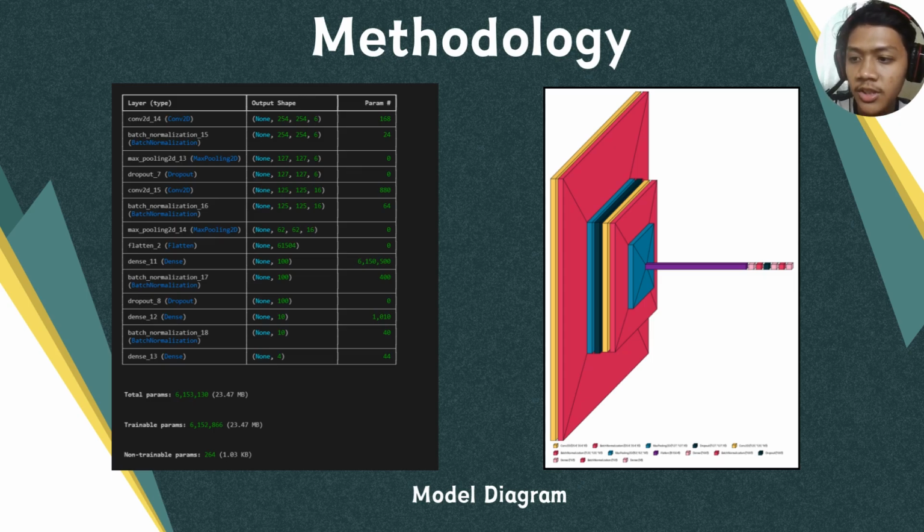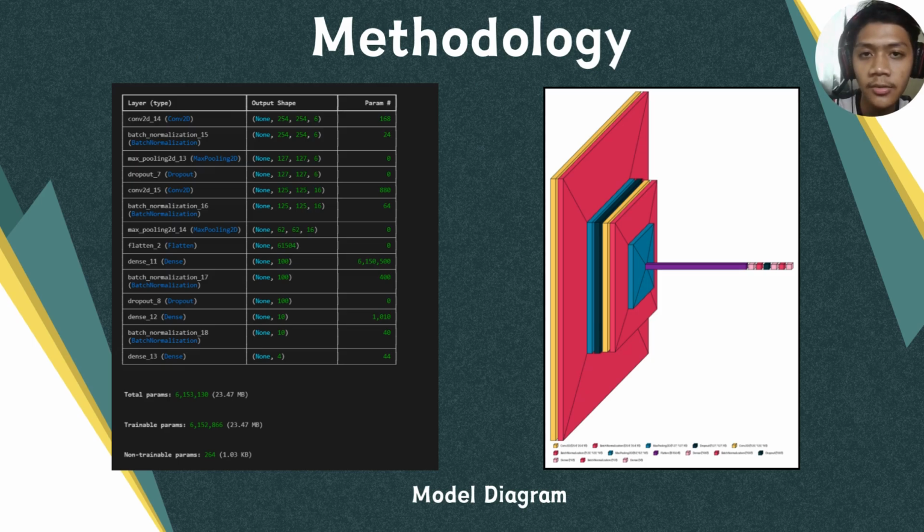After the convolutional layers, a global average pooling layer is used to reduce each feature map, which helps in reducing the number of parameters and prevent overfitting. Following the pooling layer, a dropout layer is included to randomly set 50% of the input units to zero during training, which makes the model more robust.